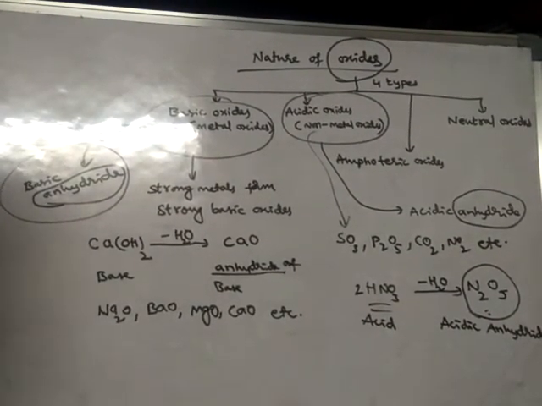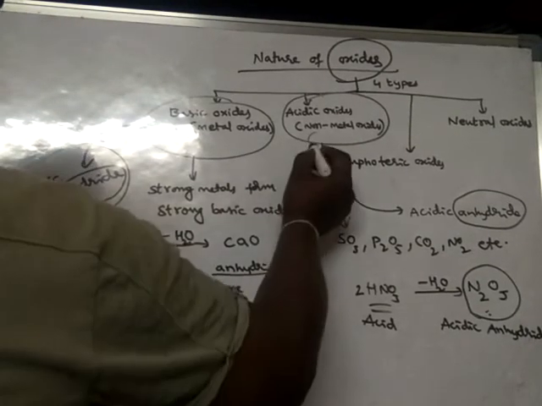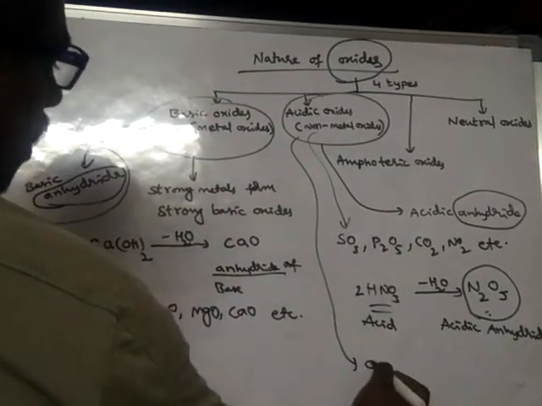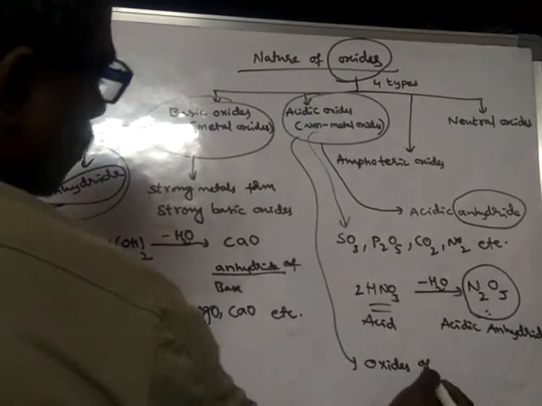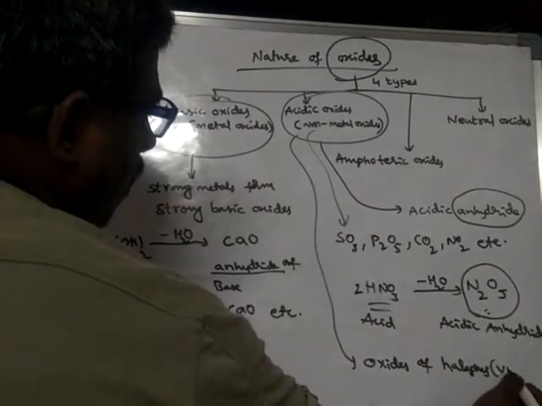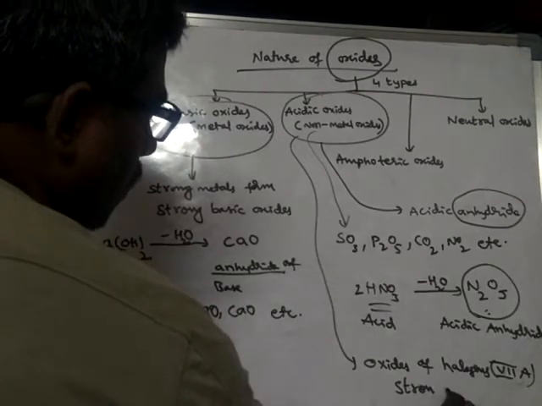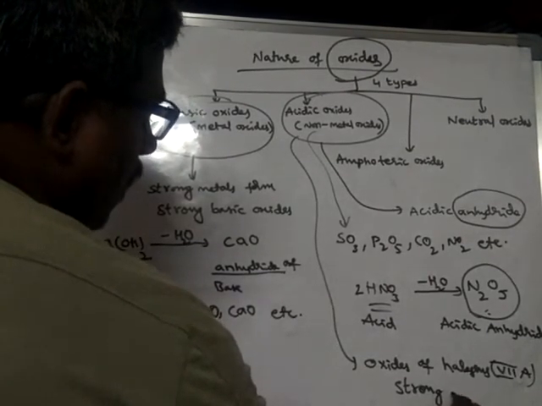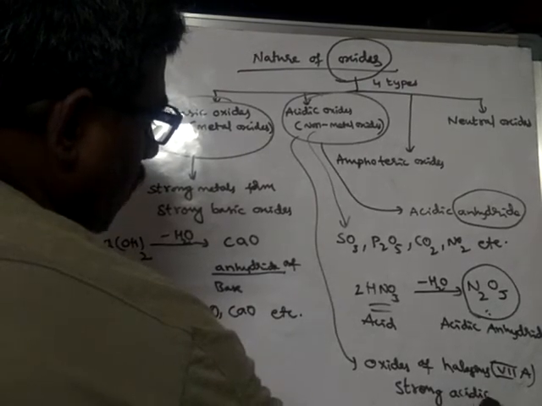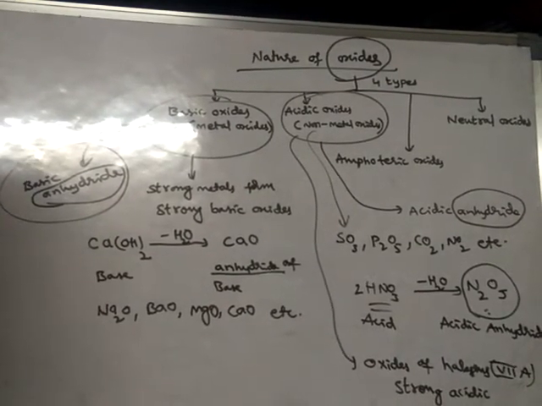So like this, there are basic anhydrides and acidic anhydrides. Mainly oxides of halogens, that means 7th A group elements, form strong acids. Oxides of halogens are strongly acidic, or else highly acidic we can say.